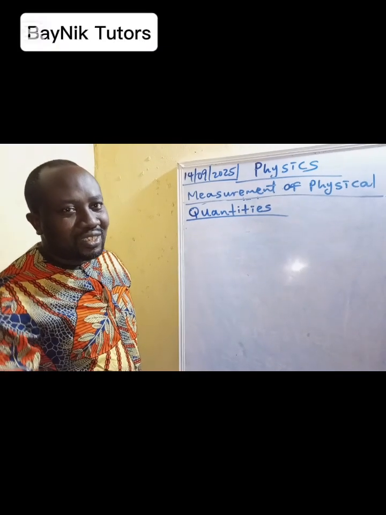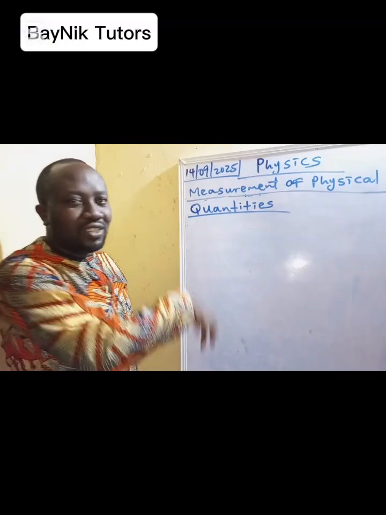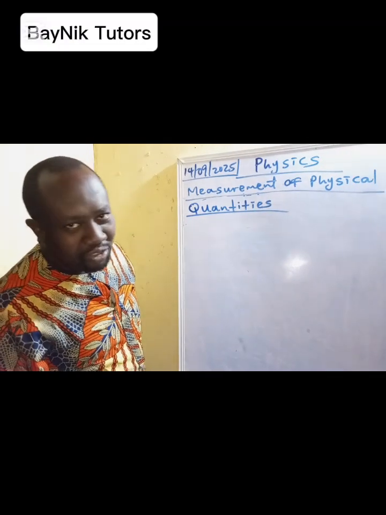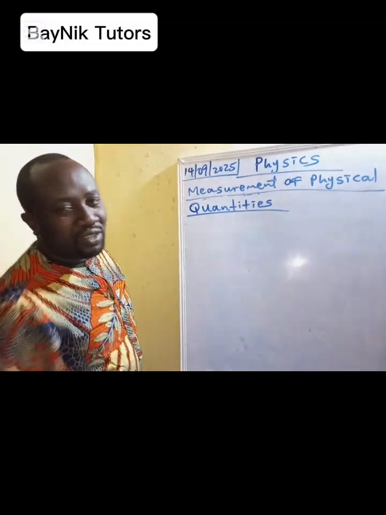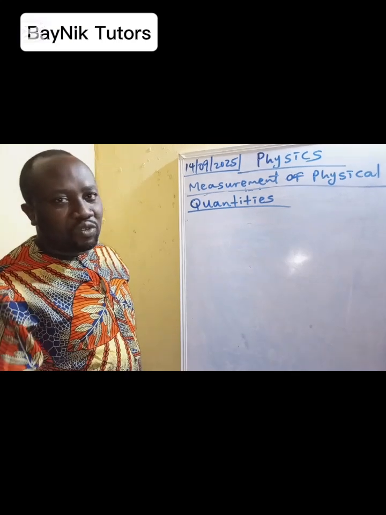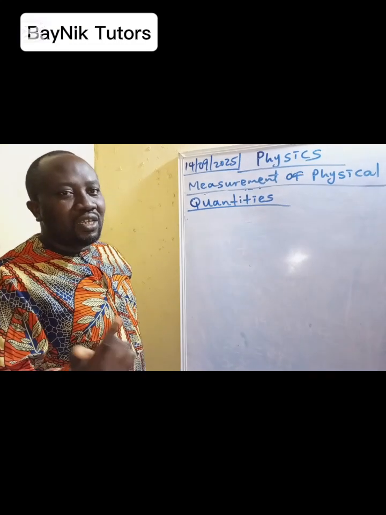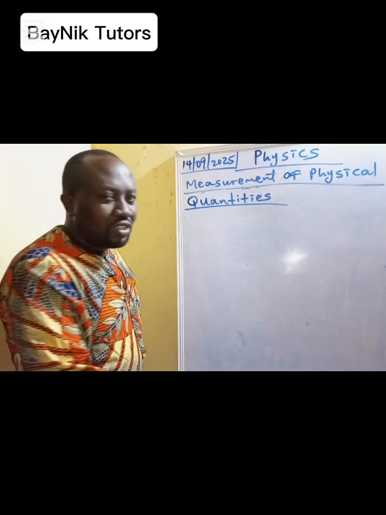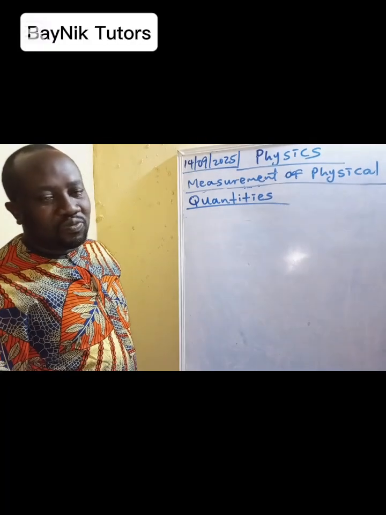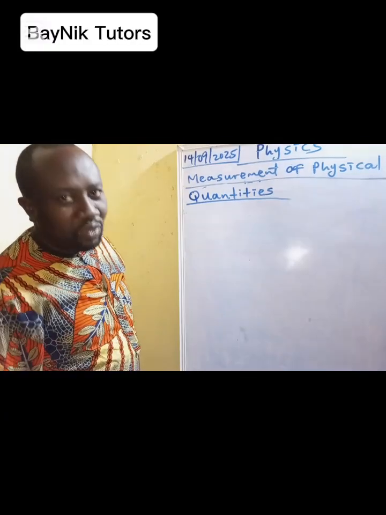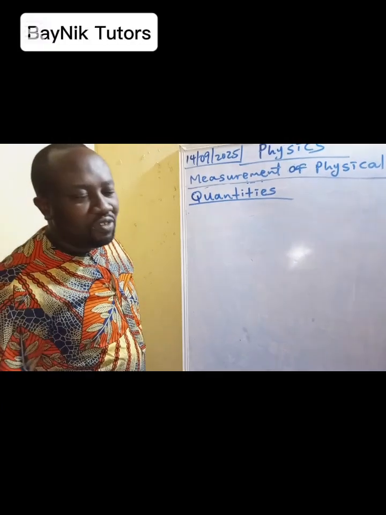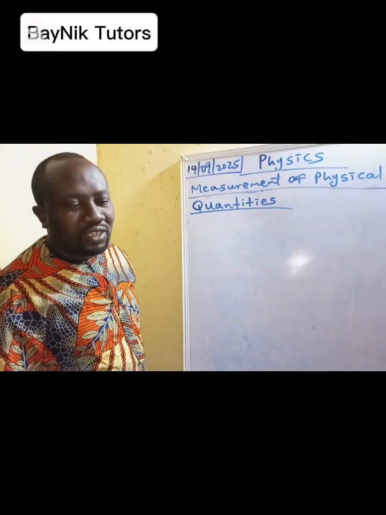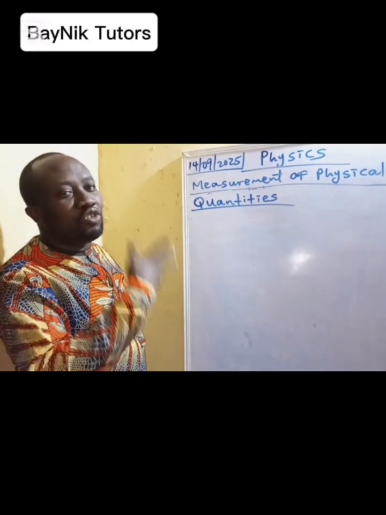These are quantities whereby other quantities depend on for definition and expression. Then we also have the derived quantities. The derived quantities depend on fundamental quantities for definition or expression. So we'll talk about the fundamental quantities, how they are derived, then we'll do a lot around the derived quantities. Then that will lead us into the dimension of quantities.